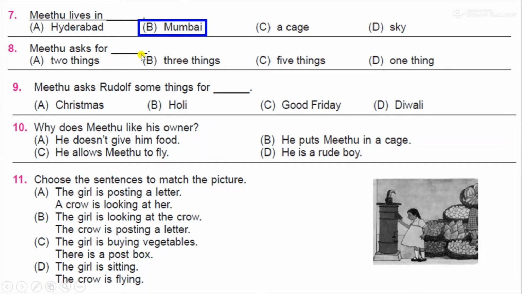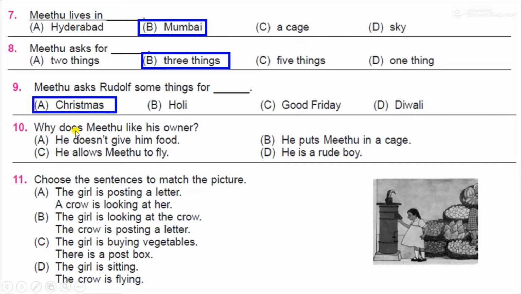Mithu asks for dash: 2 things, 3 things, 5 things, 1 thing. The correct answer is B, 3 things. Mithu asks Rudolph some things for Christmas, Holi, Good Friday, Diwali. It is Christmas.